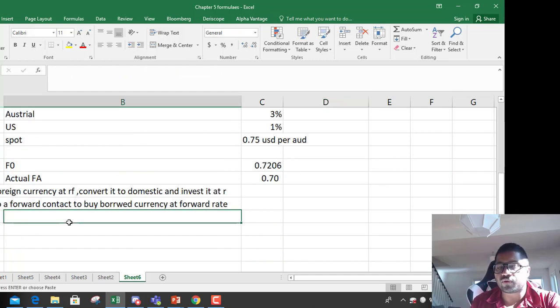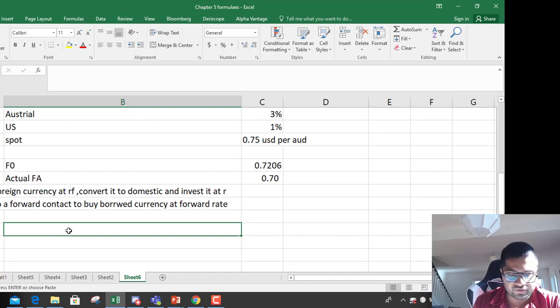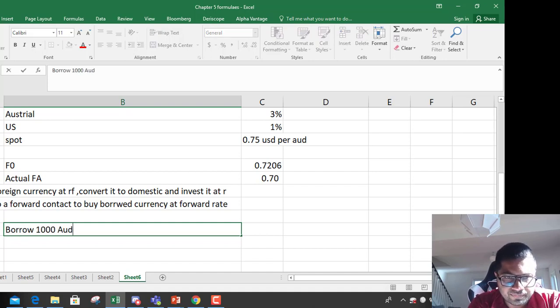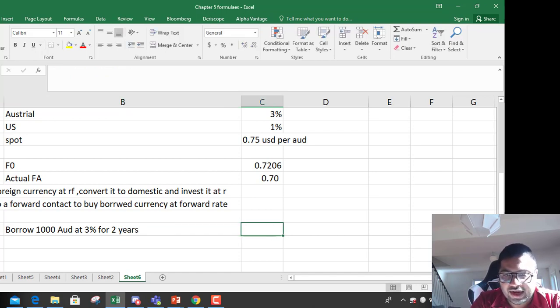You will borrow foreign currency at RF. So let us say we are borrowing 1000 AUD, Australian dollars, at 3% for 2 years. When the 2 years mature, how much do you have to pay?